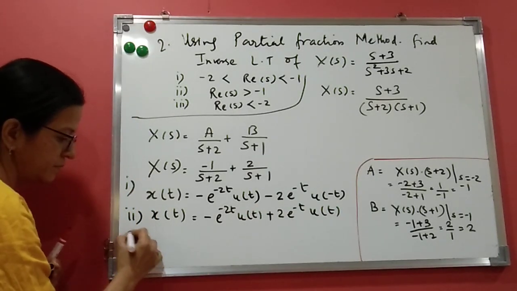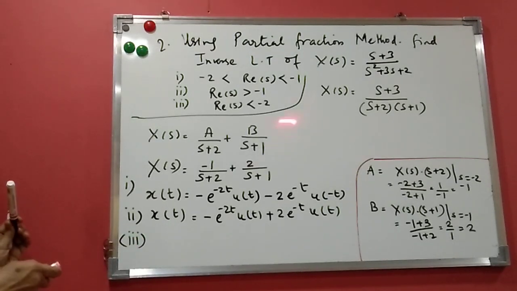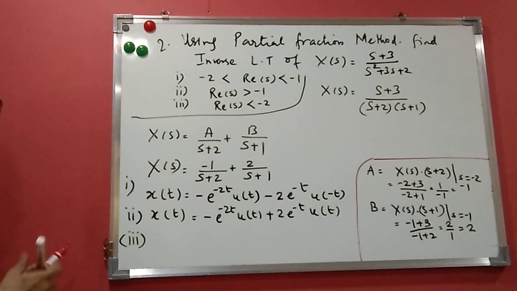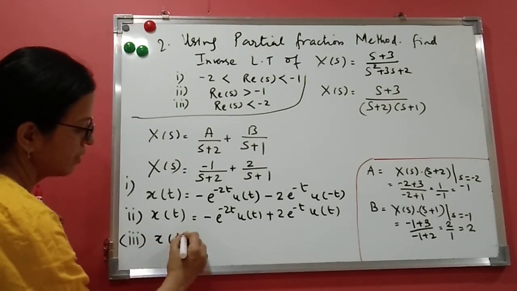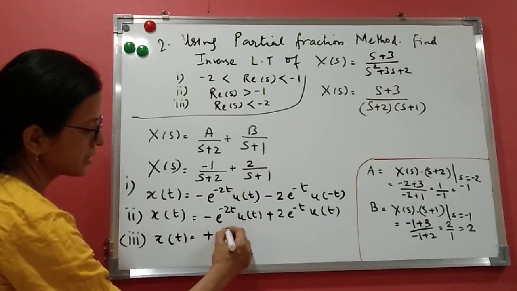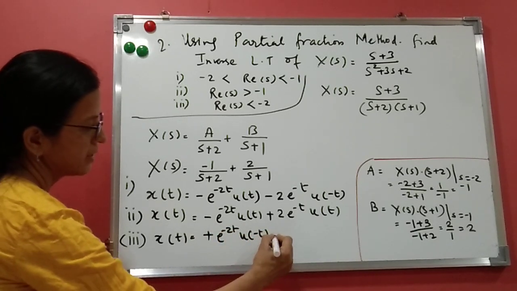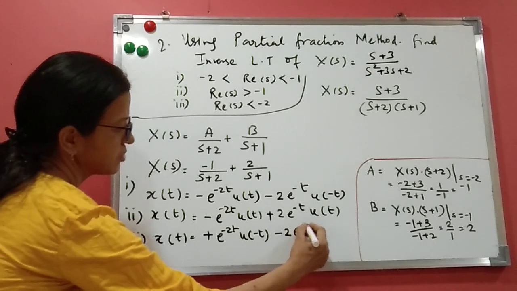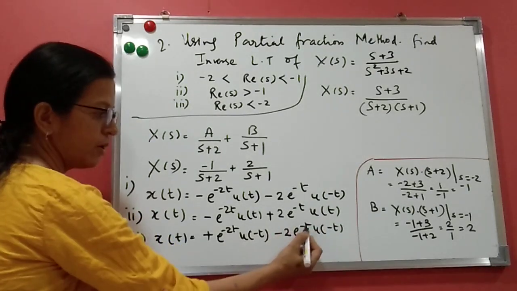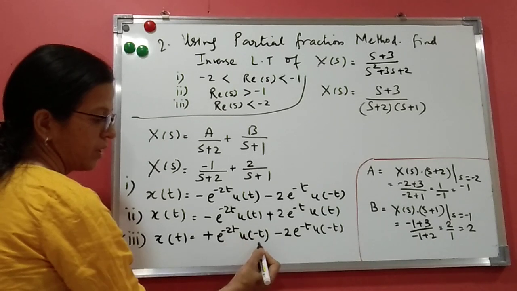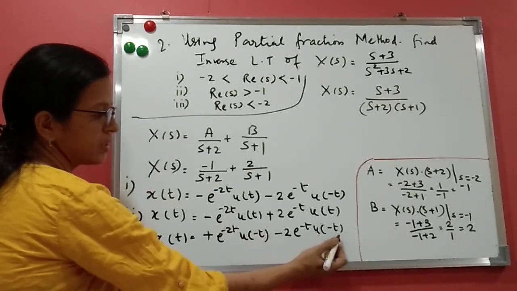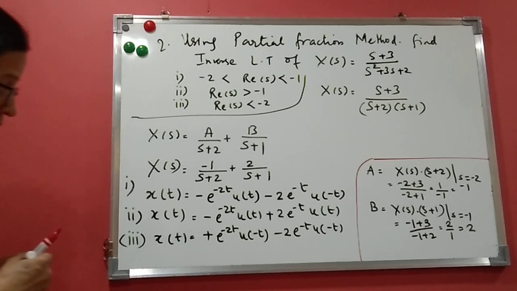Third one. You can see here, real s is less than minus 2. Less than minus 2 means this is anti-causal, and less than minus 2 is also less than minus 1, so this is also anti-causal. Both are anti-causal. Change the sign and write u of minus t with them. So x of t will be equal to minus, it will become plus e raised to minus 2t u of minus t, and plus, it will become minus 2 e raised to minus t u of minus t. The exponent will not change; this is nothing but the Laplace transform. Only the unit step will change to show that it is anti-causal. So these are the answers.